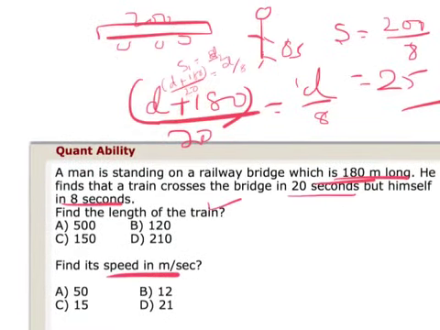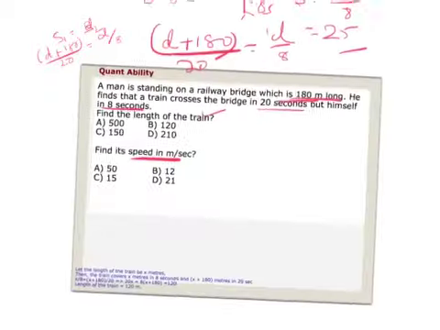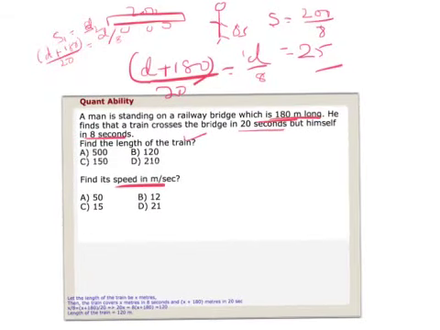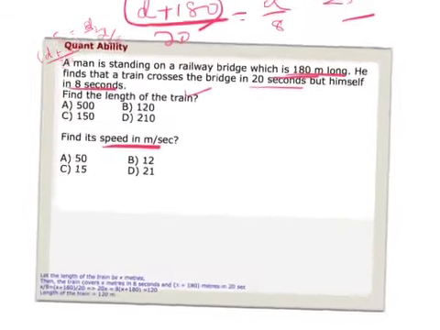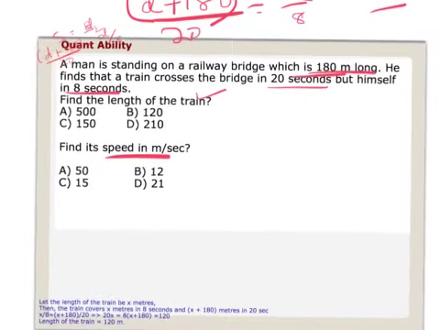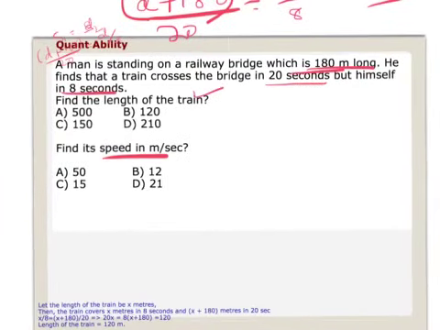Let me take the calculation part on the side, so that we can talk about the other things. Alright, if I try to use my shortcut here, let's see. The total time taken for the bridge and the man is 20 seconds. Out of this total 20 seconds, can I say 12 seconds is for the bridge and 8 seconds for the man?